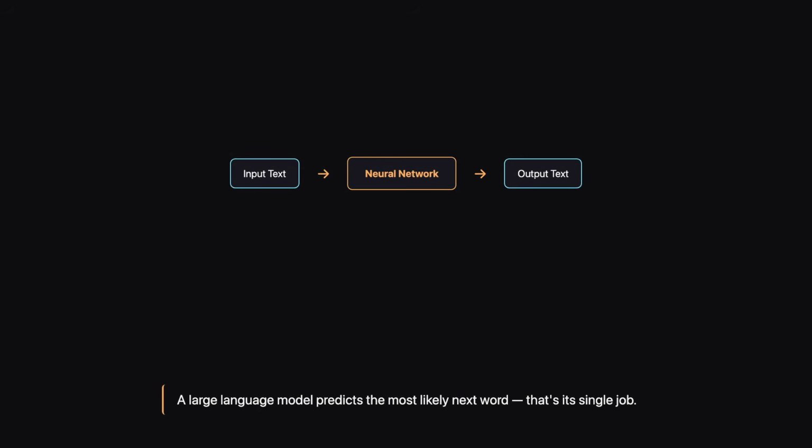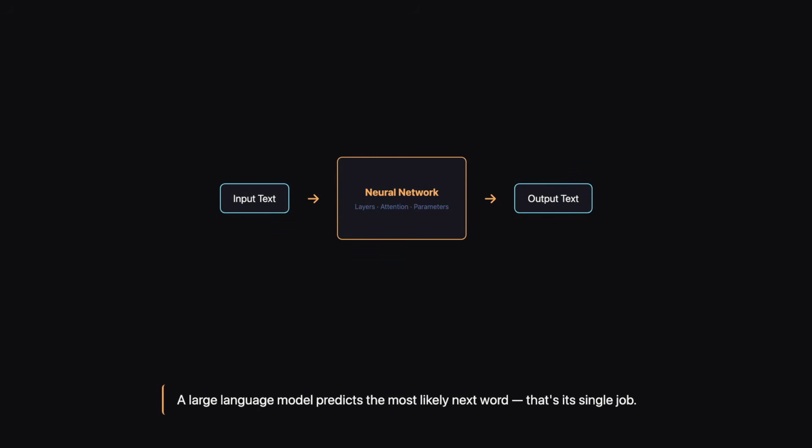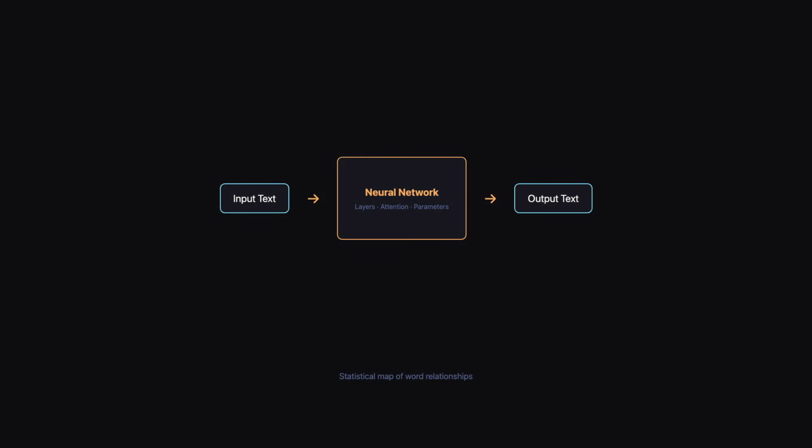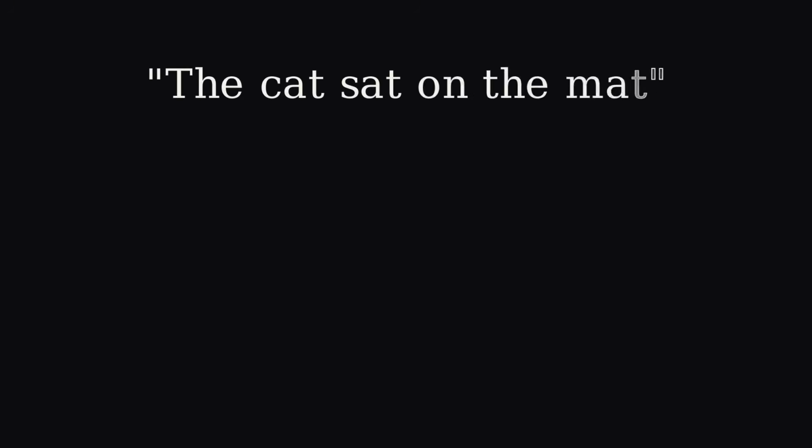A large language model is a neural network trained on enormous amounts of text. Its single job, given a sequence of words, predict the most likely next word. That's it. Every impressive behavior, writing code, answering questions, even reasoning, emerges from this one objective. The model doesn't understand language the way you do. It builds a statistical map of how words relate to each other, then navigates that map at lightning speed.